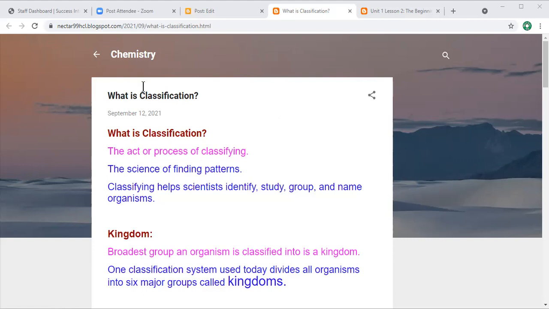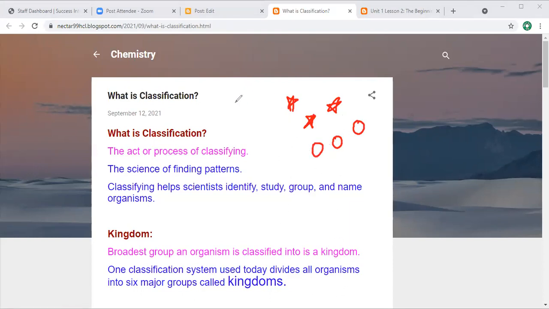Listen carefully. What is classification? It is a simple word that tells you about a process. For example, in front of you now, I am going to draw different types of things. Here I'm going to draw stars. Okay, these are stars, my dear. And I also draw circles here.